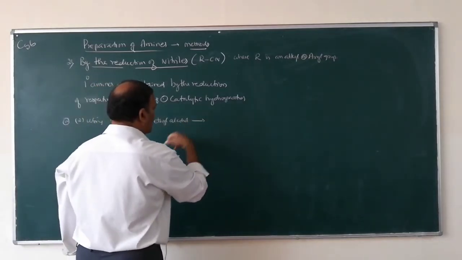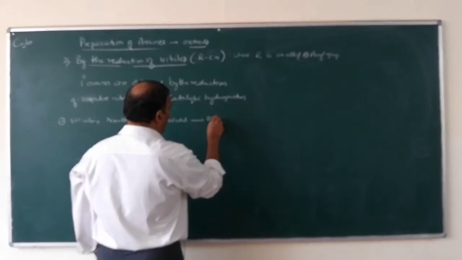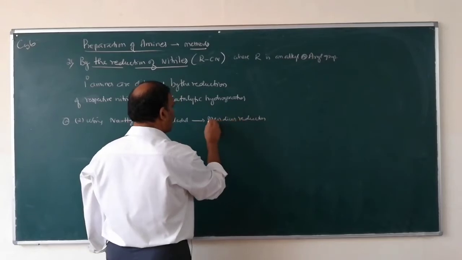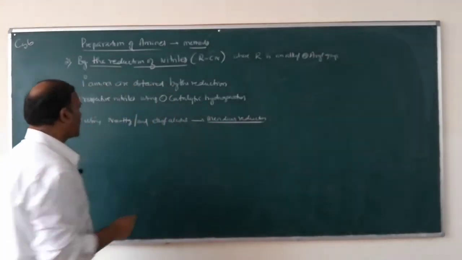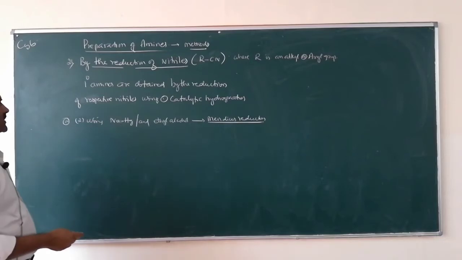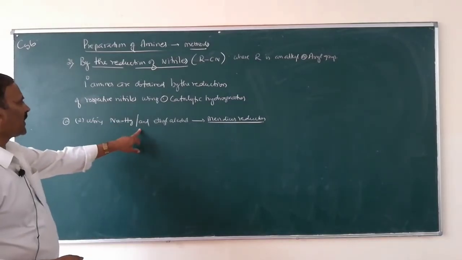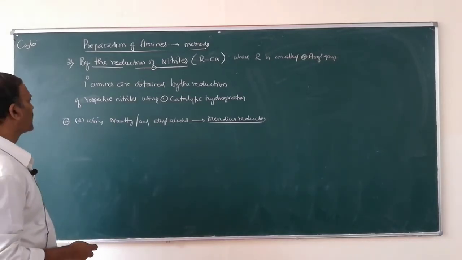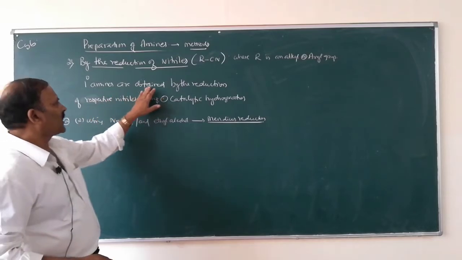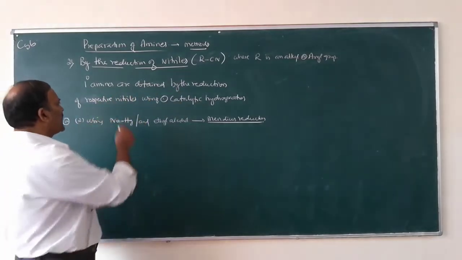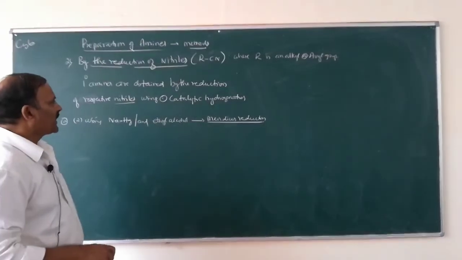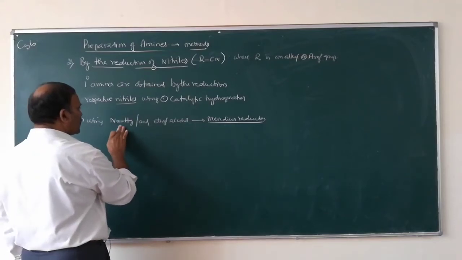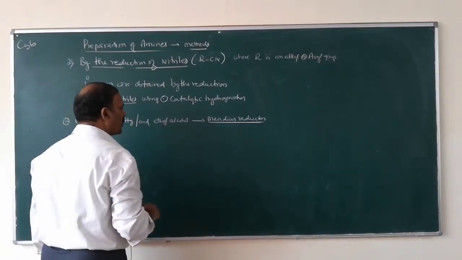So this method of reduction is known as Mendius reduction. Reduction of nitriles into amines by using sodium amalgam and ethyl alcohol is called Mendius reduction. So primary amines are obtained by the reduction of respective nitriles using catalytic hydrogenation or using sodium amalgam and ethyl alcohol.